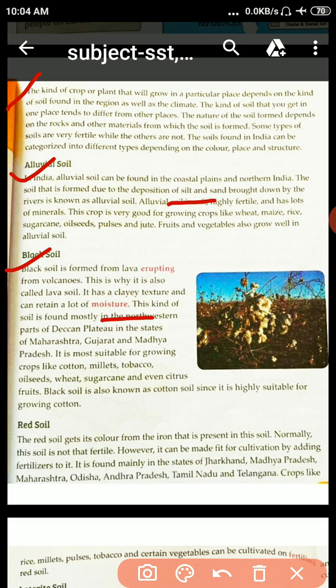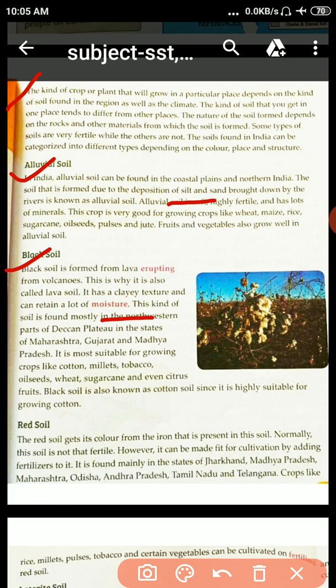Black soil is most suitable for growing crops like cotton, millets, tobacco, oilseeds, wheat, sugarcane and even citrus. Citrus means lemon. Okay, we call it citrus. Black soil is also known as cotton soil since it is highly suitable for growing cotton. So the most important thing here is, black soil is formed from lava erupting from volcanoes. We find the black soil there.